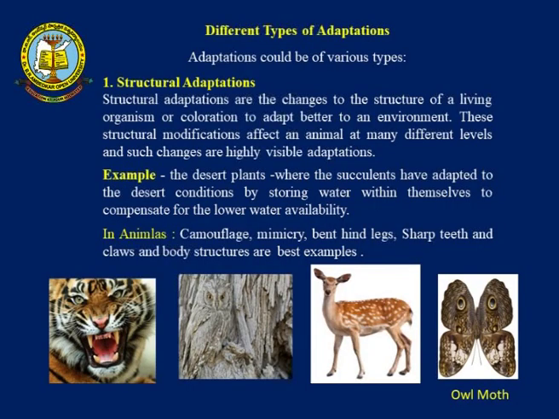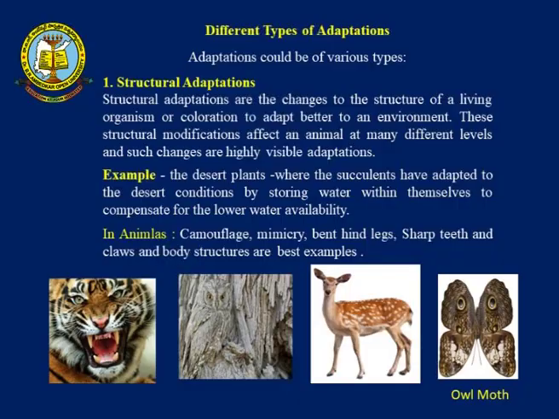Now, we will talk about the different types of adaptations that are found in the surroundings. First, we will talk about structural adaptations. Among the different types of adaptation, what is phenotypically visible on the outside is what we talk about in structural adaptations. Structural adaptations are changes to the structure or coloration of a living organism to adapt better to an environment. These structural modifications affect an animal at many different levels, and such changes are highly visible.